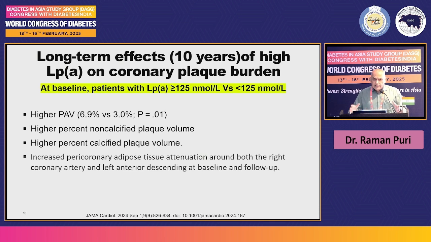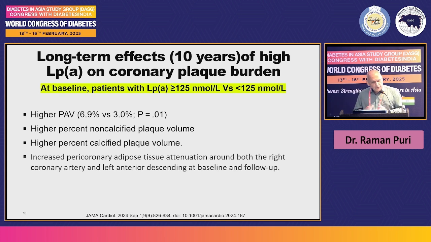Recently there is a publication by Nordestgaard et al., which shows a 10-year follow-up of patients with lipoprotein A less than 50 milligram versus more than 50 milligram, which is about 125 nanomole. What they found was that the baseline percent atheroma volume was significantly higher in those patients who had lipoprotein A more than 50 milligram or 125 nanomole. They had a higher percentage of non-calcified plaque volume, and also a higher percentage of calcified plaque volume.